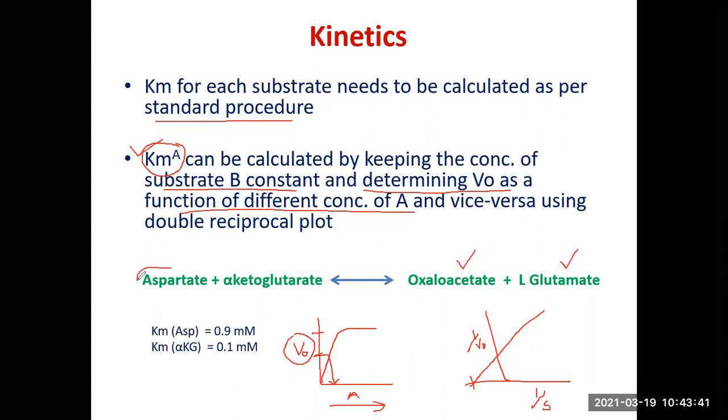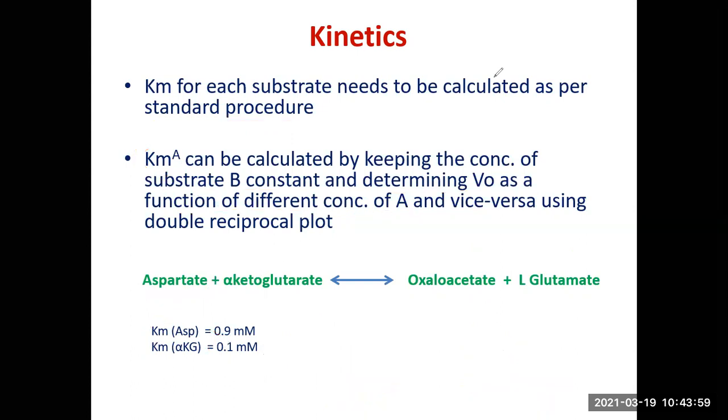The Km for substrate 1, aspartate, is 0.9 millimolar, designated as Km (aspartate). And the Km for alpha ketoglutarate is 0.1 millimolar. So both these can be calculated independently.